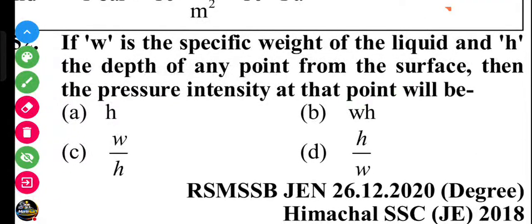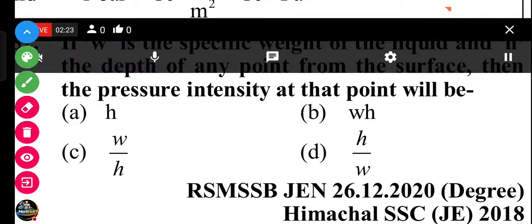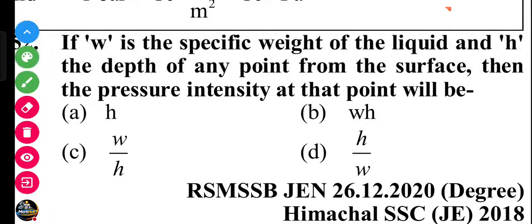If W is the specific weight of the liquid and H is the depth of any point from the surface, then the pressure intensity at the point will be W by H, or WH.